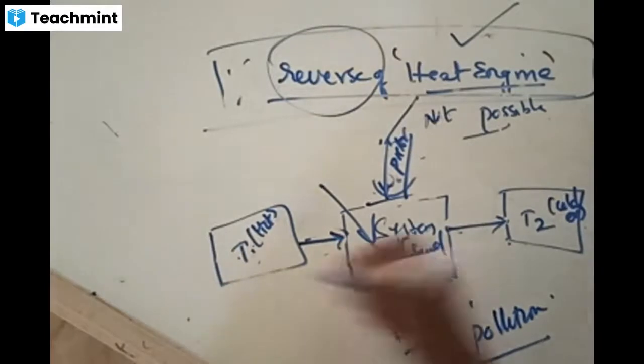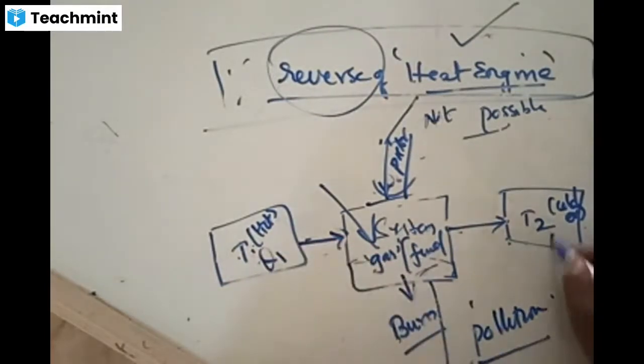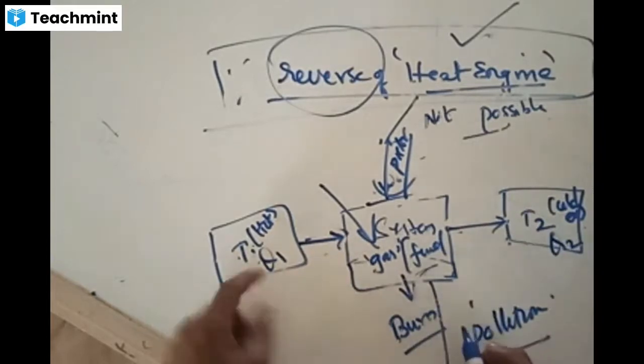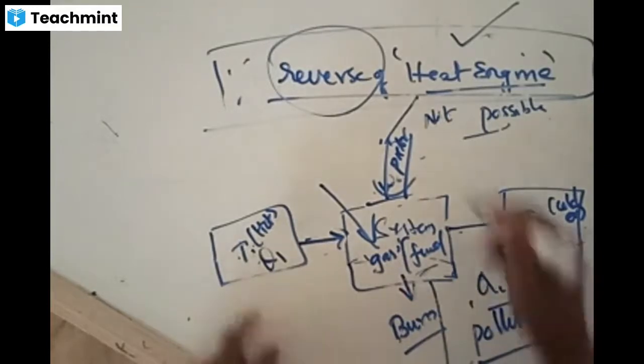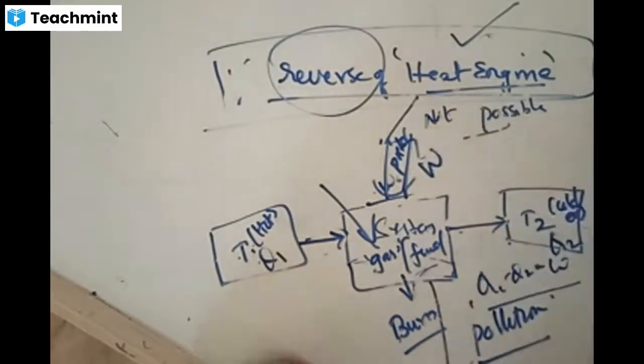Now, if it is absorbing an amount of energy Q1 and it is giving an amount of energy Q2, how much is the change taking place here? It is taking Q1, giving Q2. Now, that Q1 minus Q2 is the thing that has been called the difference. How much is left is now taking the form of the amount of work done.